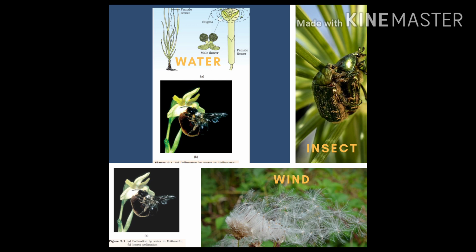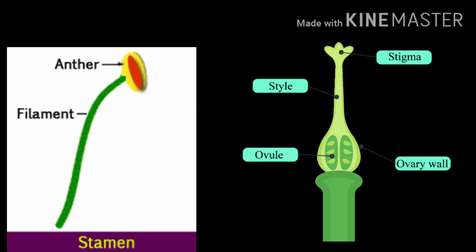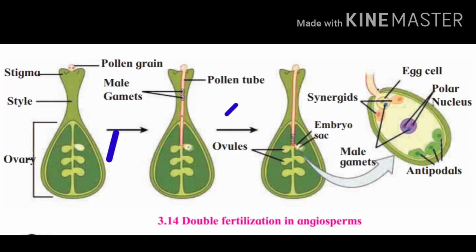Now, the stigma becomes sticky during pollination, so pollen grains germinate when they fall on such a sticky stigma. What is germination of pollen? It is nothing but the formation of a pollen tube, a tube-like structure that goes along the style and ends open in the embryo sac of the female ovary. This tube carries two male gametes. Now its tip bursts and two male gametes are released into the embryo sac.